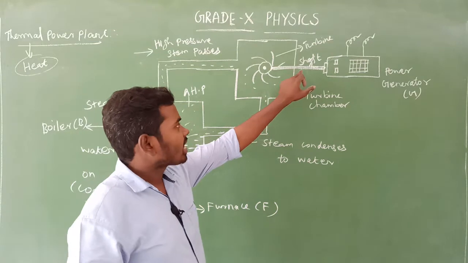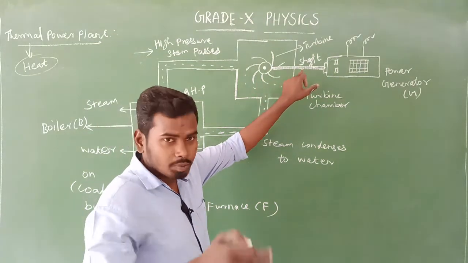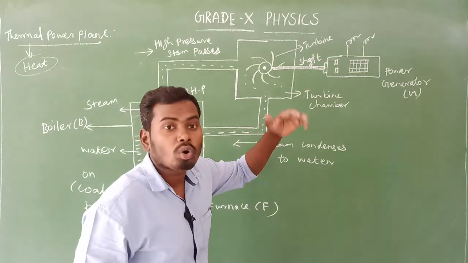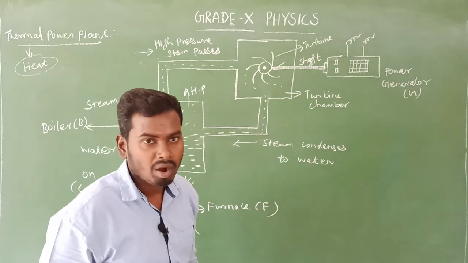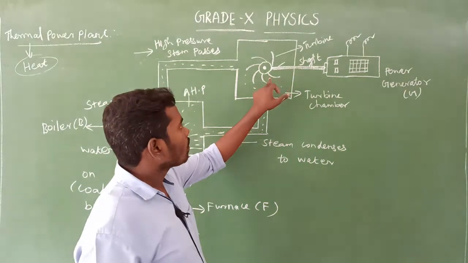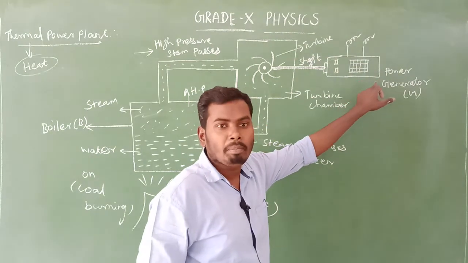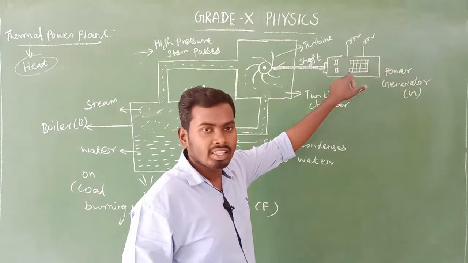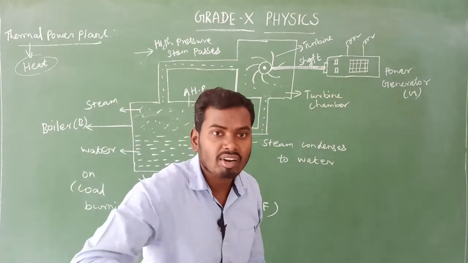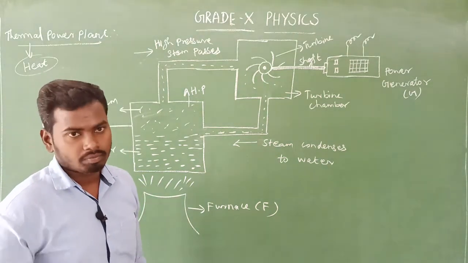The shaft is also connected with the turbine, so the shaft also rotates. The shaft's other end is connected with the power generator. So due to this rotation of the turbine, electricity is generated in the power station, because the shaft rotates and accordingly the generator generates the electricity.